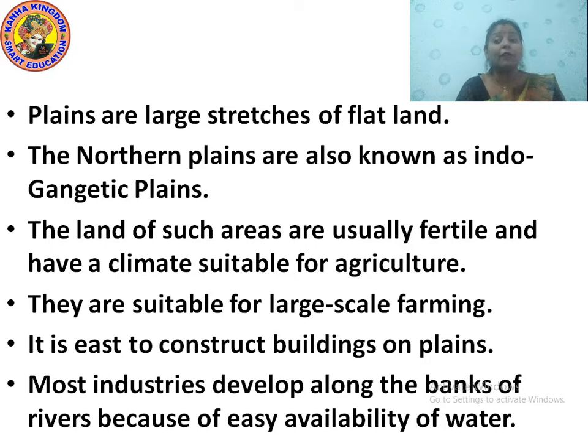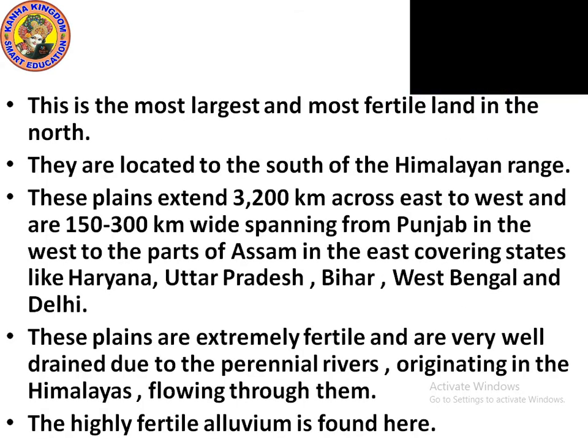They are suitable for large scale farming because of the fertile land and suitable climate, and also because water is found very easily there. It is very easy to construct buildings on the plains, and most industries are established there on the banks of rivers because of the water.